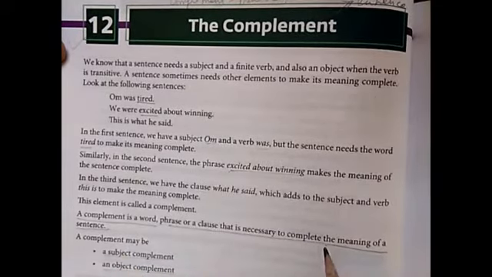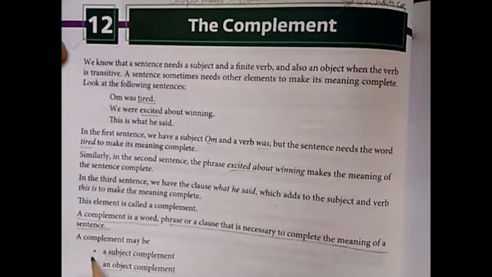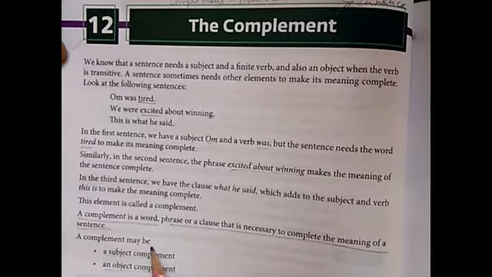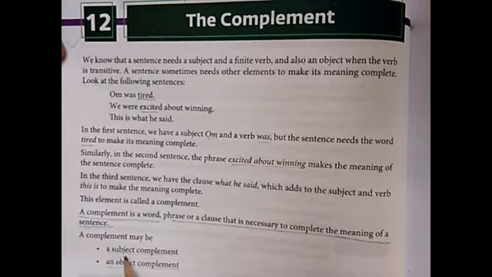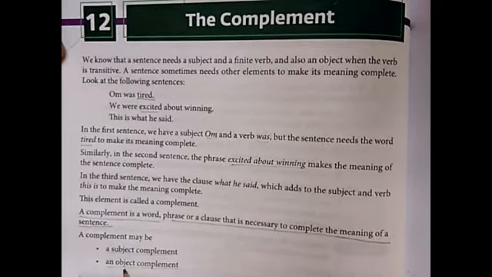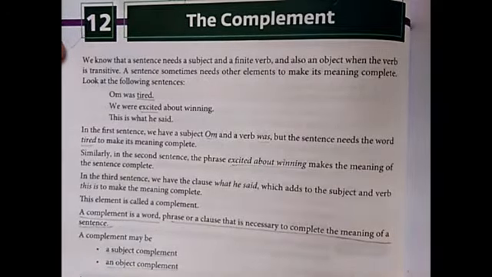So, to complete the meaning of a sentence, we use complements. A complement may be a subject complement or an object complement.